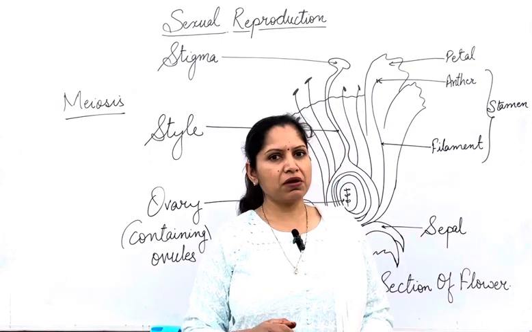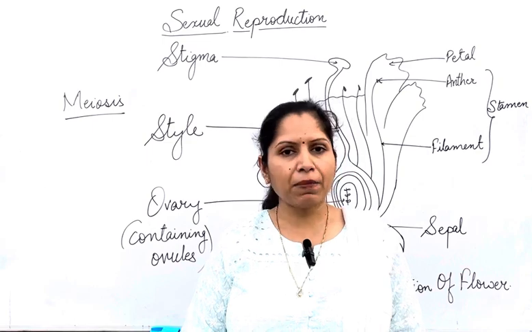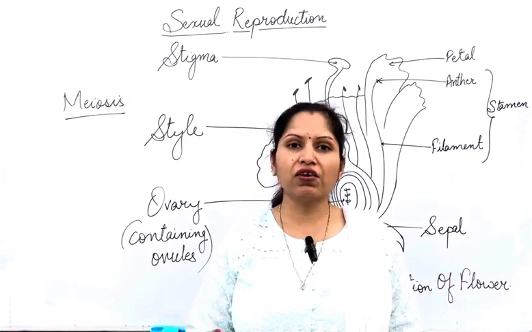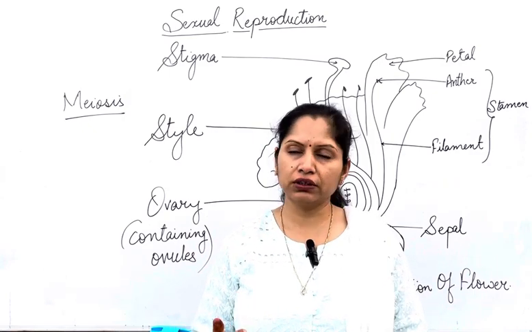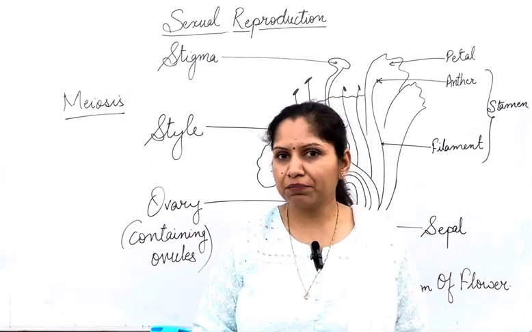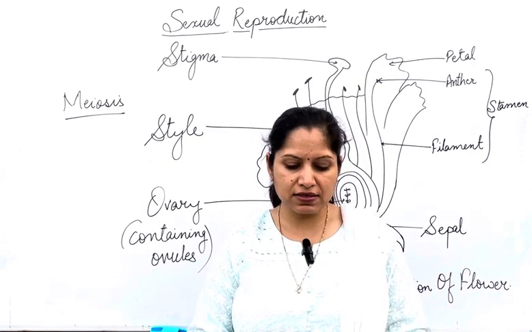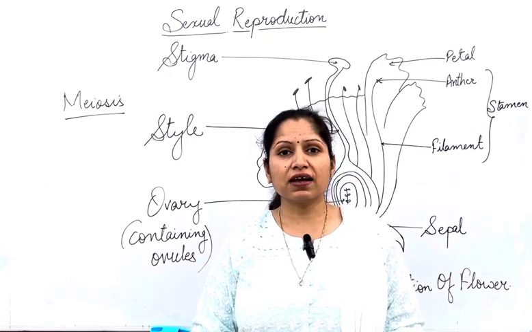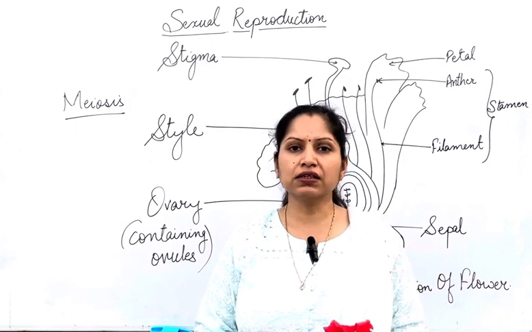For unisexual flowers, we have cucumber, watermelon and papaya. These have just one of the gametes, either male or female. Bisexual flowers include mustard and hibiscus. I have a hibiscus and I'll show it to you. These bisexual flowers have both the male and the female parts.